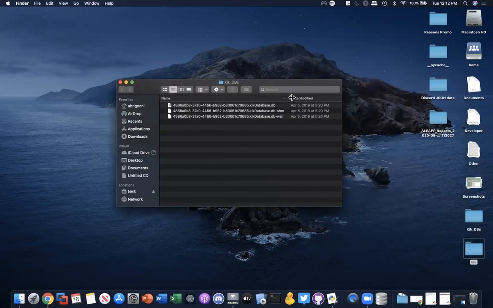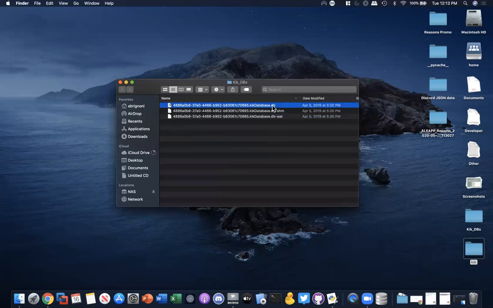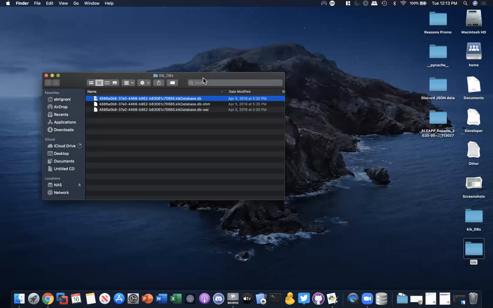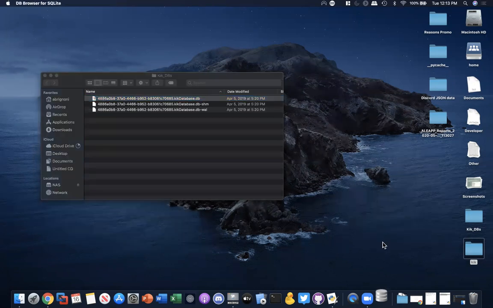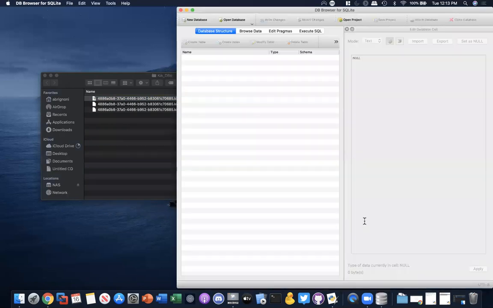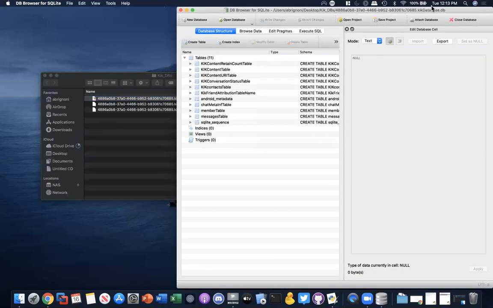All right, so I'm not gonna go into details about SQLite because that's not a SQLite class, but just take into account that you have your database and you might have some journaling files, like the WAL file or the journal files. I have a video on my YouTube channel that explains some considerations, so you can watch that. So the first thing you do is, okay, you have a database, the Kick database, and before you start scripting, like I mentioned in the last class, you need to understand your artifact. So I'm gonna open it with DB Browser for SQLite. I think it's a pretty standard tool in this field that everybody likes, and I think it's really good.